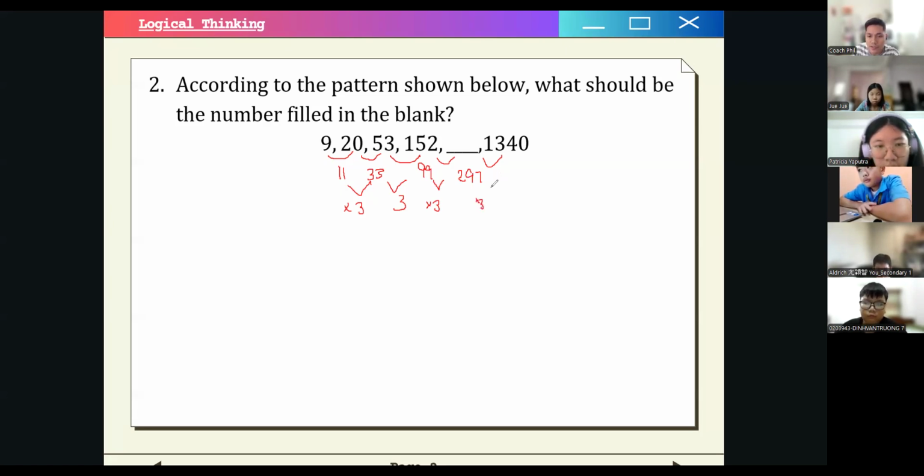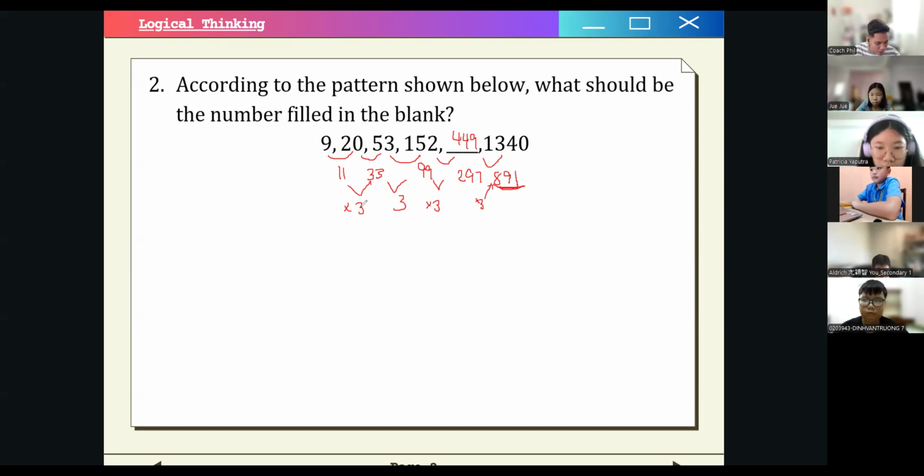So if we add 297 to 152, we will get 449. And then what's the difference between 1,340 and 449? We have 891. So that means that our deduction of the pattern is correct. Okay?